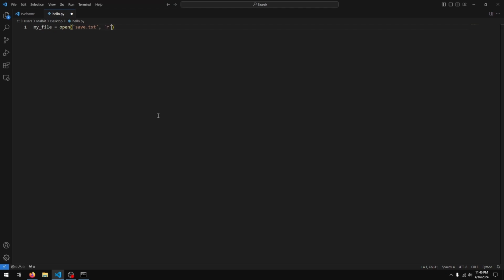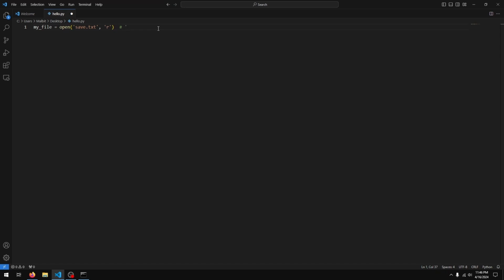Save.txt, r, and there we go. So what this does is, open is a function just like input and print that'll open some file. This is the file I'm telling it to open, save.txt. R is the mode. In this case, I'm opening it in read mode, right?